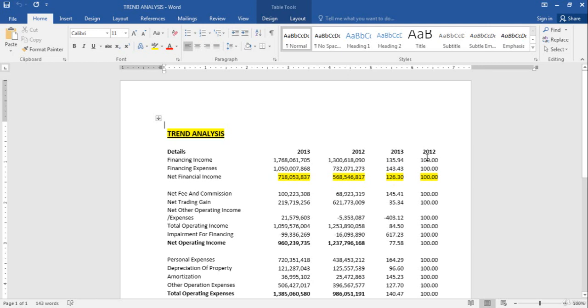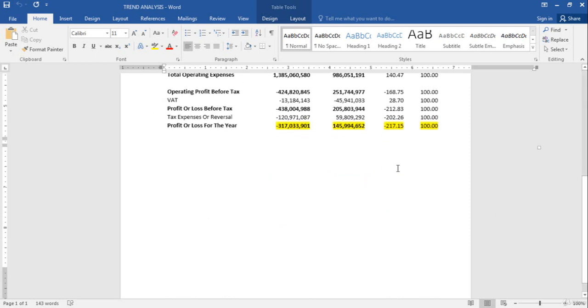In 2012 net financial income is 100%, but in 2013 it increased to 126.3%. Likewise, if you look at the final one, in 2012 the company made a profit, but in 2013 it's a loss.